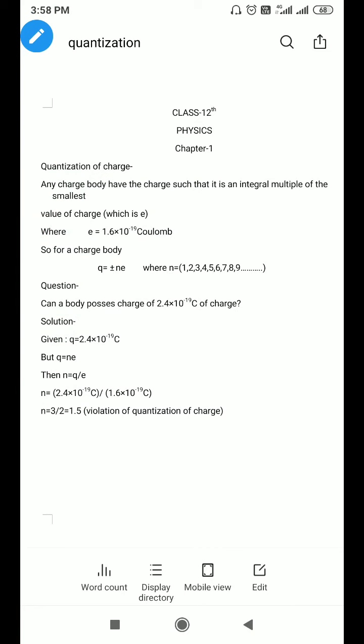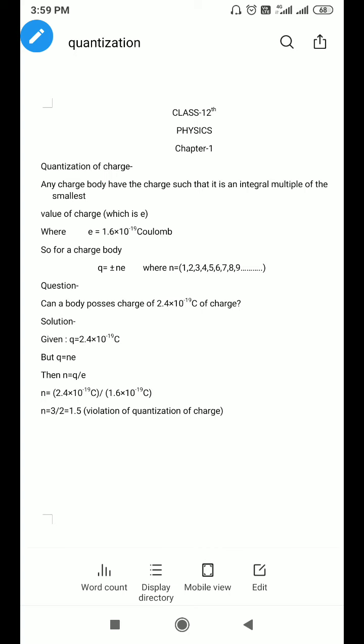Good morning, class. Today's topic is quantization of charge. So, first of all, what is the definition of quantization of charge? Any charged body has a charge that is an integral multiple of the smallest value of charge, which is denoted by e. And here, the value of e is 1.6 × 10^-19 coulomb.